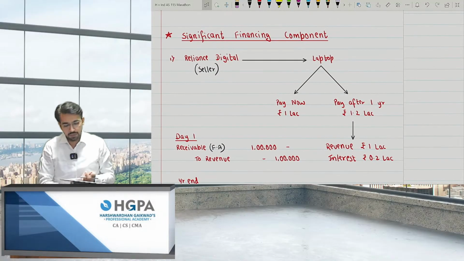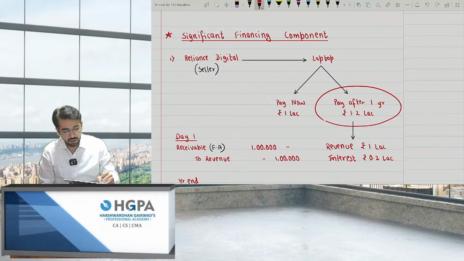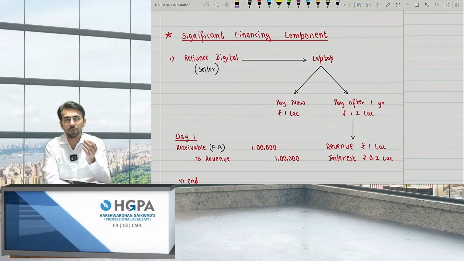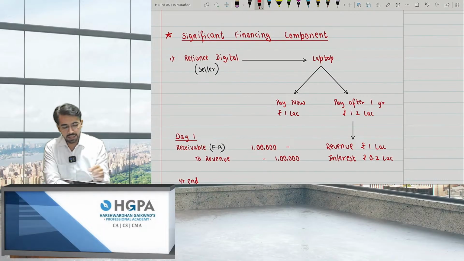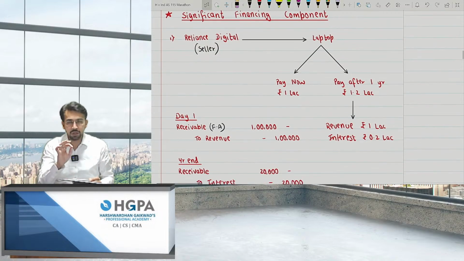Let's say we are Reliance Digital, the seller, and we are selling a laptop. So basically, if you pay right now, you pay 1 lakh rupees. And if you pay after 1 year, you have to pay 1.2. So I cannot say the laptop revenue is 1.2. Obviously, the revenue is 1 lakh only. Reliance will get 1.2 after 1 year, right? But can I say 1.2 is not the income right now? They have just given a laptop worth 1 lakh, right? So they can book revenue of 1 lakh rupees.